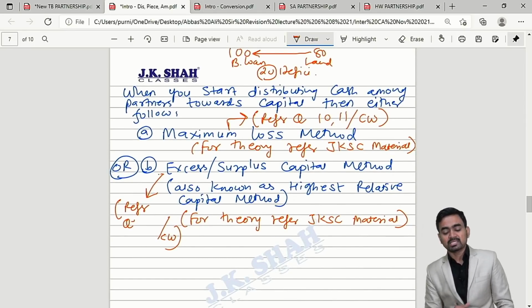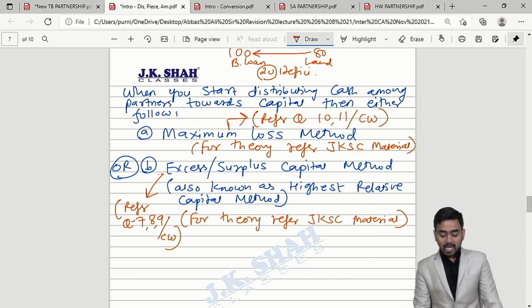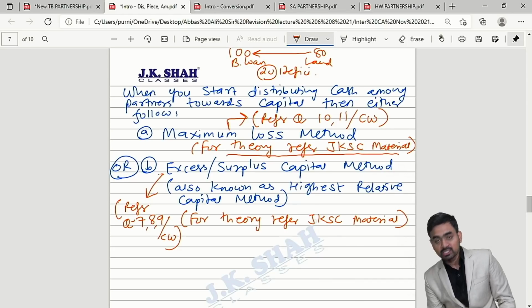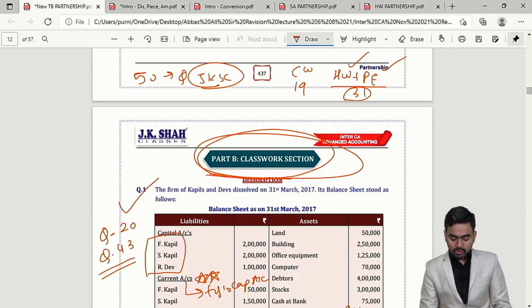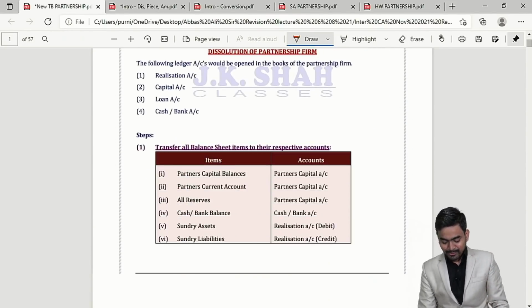And the surplus capital method, for this you can refer question numbers 7, 8, 9 of the classwork. Okay. Now if you want the theory for maximum loss, refer to the JKSC material, and for surplus the same. Sir, can you please show that theory on the screen? Yes. See, I can understand all your feelings.